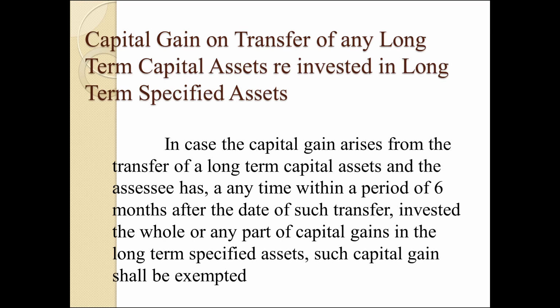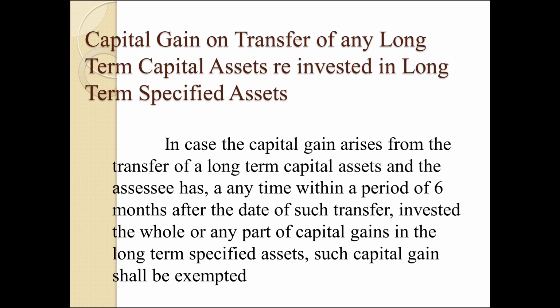Then second one, exemption under section 54F. Capital gain from transfer of any long-term capital assets, maybe the residential house or any asset, jewelry, whatever it may be, to be reinvested in long-term specified assets. What is long-term specified assets?